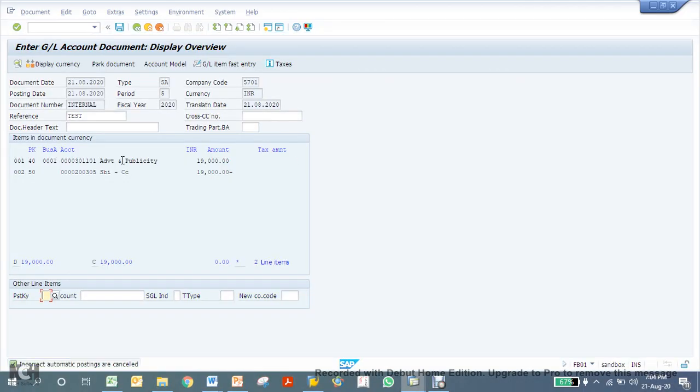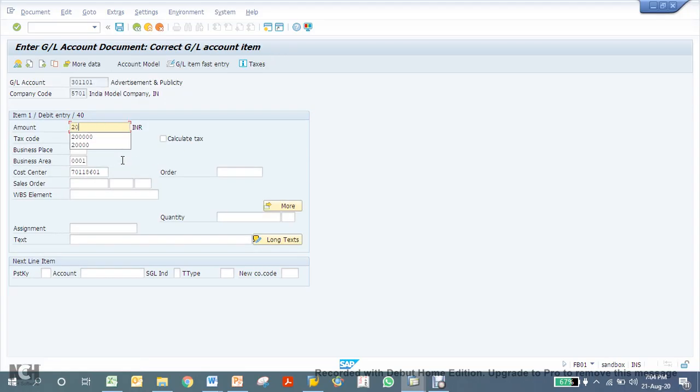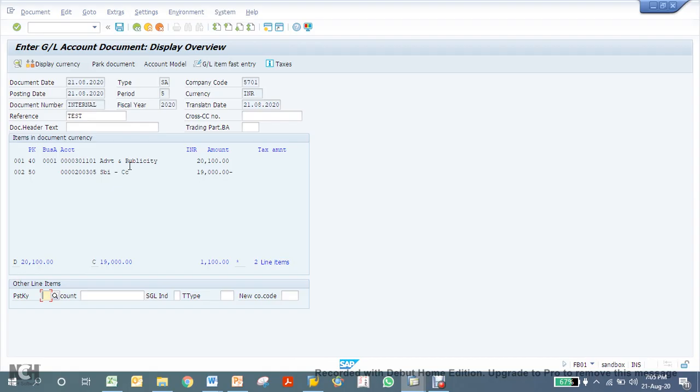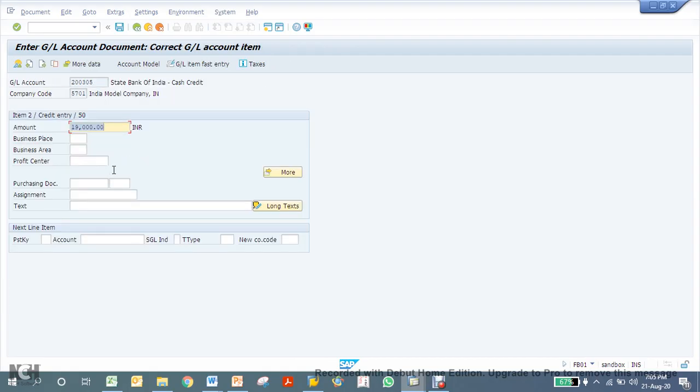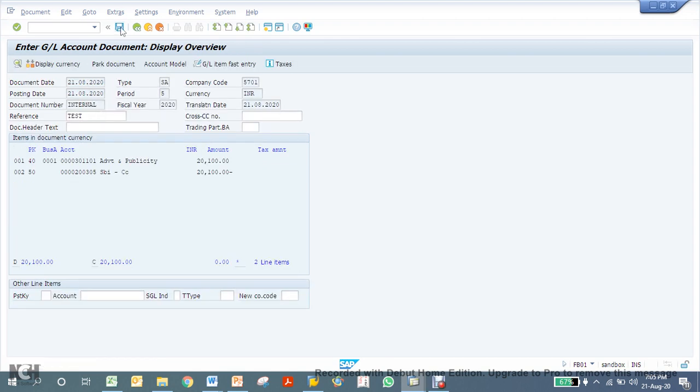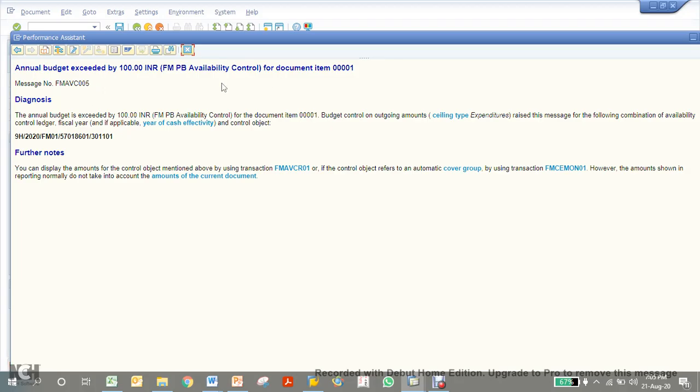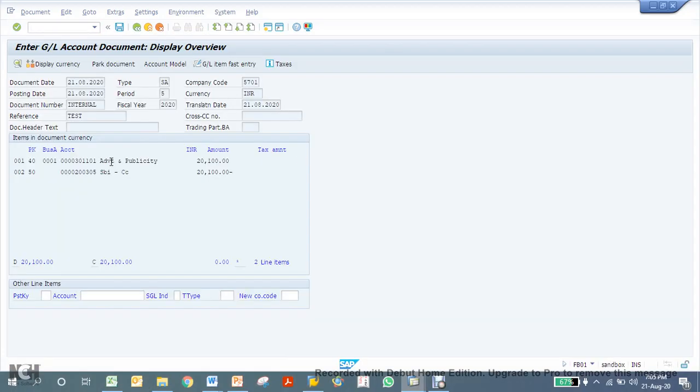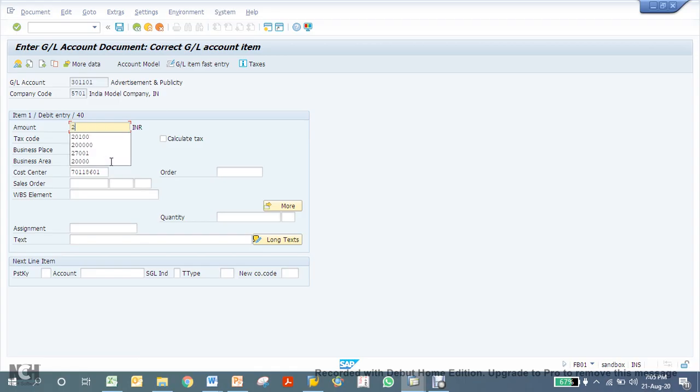So now if I make it 21,000, say, or 20,100 for example. So 20,100. Now it should throw an error message. See, annual budget exceeded by 100 INR. So it will not allow me to post this transaction. So I have to reduce it by 100. So let me do it again. 20,000, and this time I post.